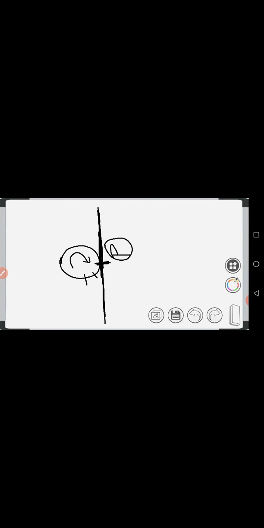Moreover, this point P is a small point. Small point means we can say there will be less friction, because friction depends on surface area. Suppose instead of this spherical object, we take a block like this, then this part of the block is in contact with the surface. In that case friction will be more. More surface area in contact means more friction. But in rolling friction, only a particular point remains in contact at a time, so the amount of friction is very less.